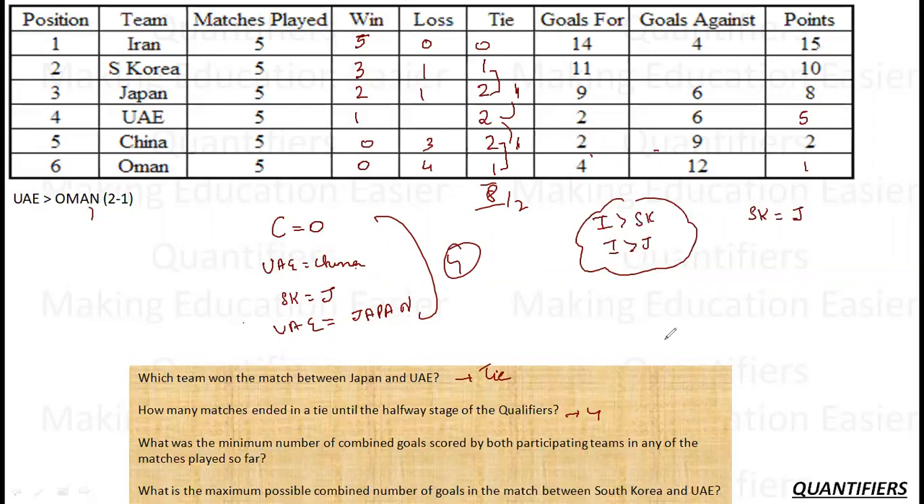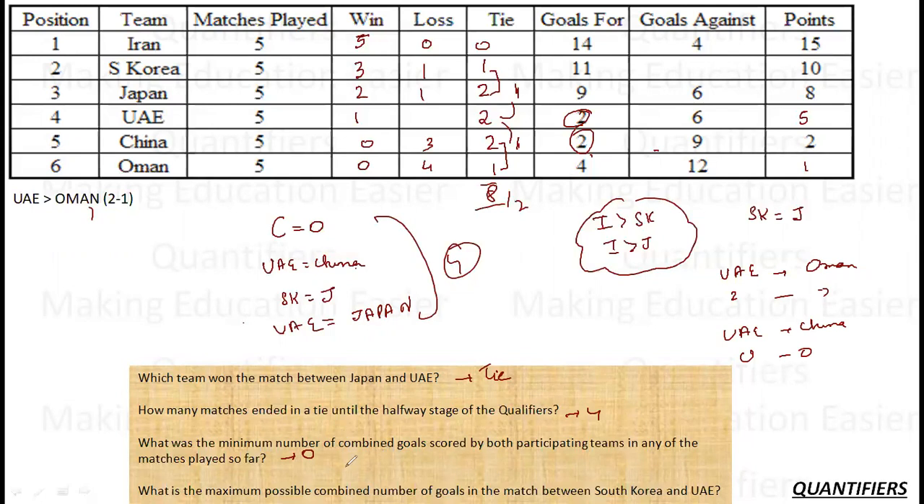Combined goals mean goals scored by both the participating teams in any of the matches played. So the number of minimum goals. Let me see which team has done minimum goals. These 2 teams have done minimum goals. UAE has done only 2 goals, which were against Oman. Now, can I say when UAE and China played a draw, it must be 0-0? Okay, because UAE had done only 2 goals, and that was not against this. Now, the minimum number of goals is 0. This is again sorted.